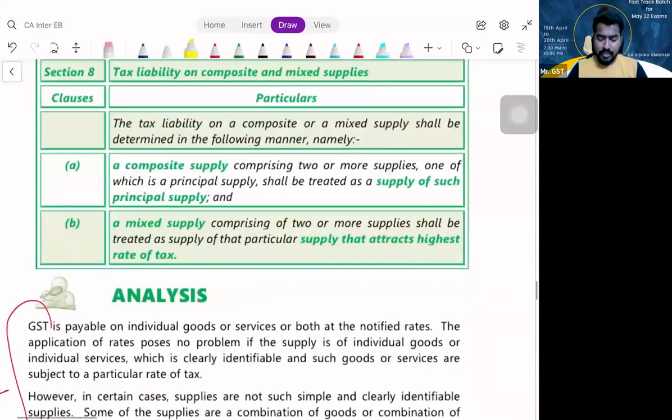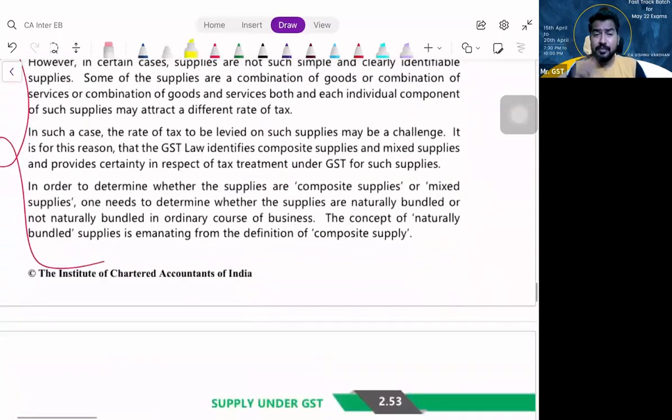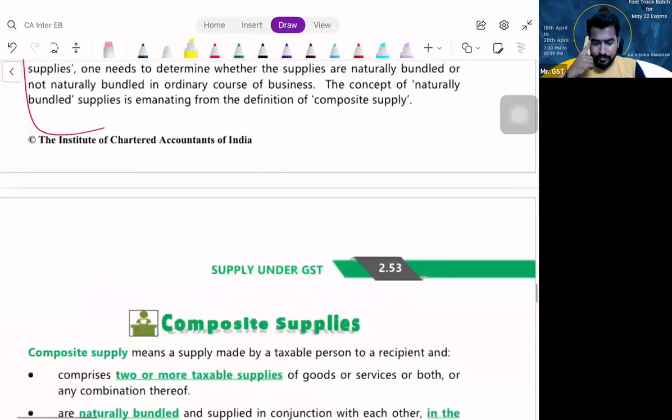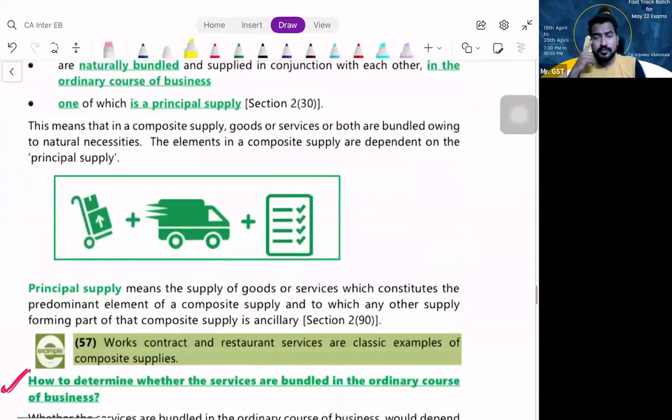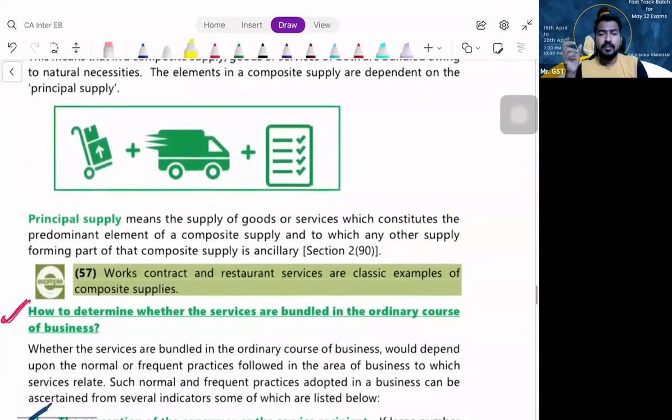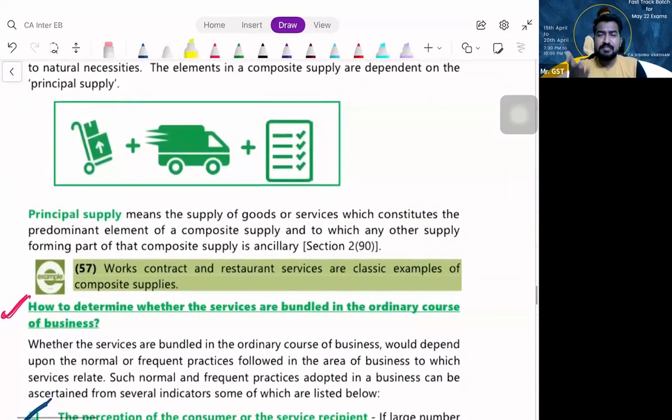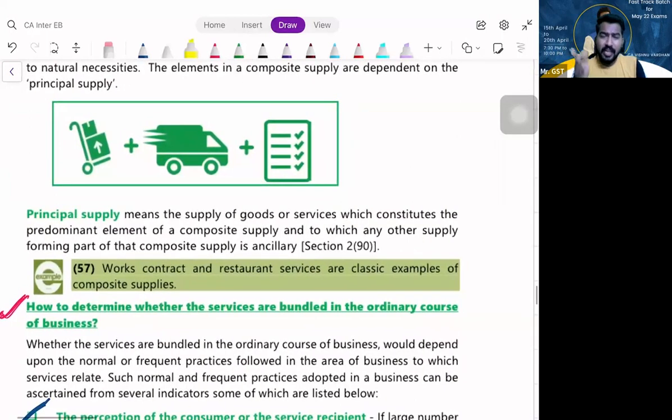Okay, sir. So if there is a price breakup, should I treat it as composite supply or mixed supply? Neither. It is an individual supply. If there is a price breakup, why will I treat it as a mixed or composite supply? I will go with the individual tax treatment. Please understand, once there is a breakup, then each is individual. Remember, when there is a price breakup, go with individual tax treatment. Not composite supply, not mixed supply.